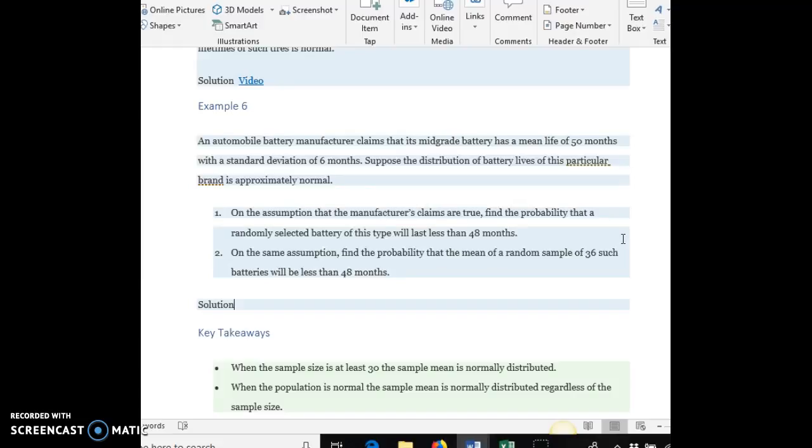And then secondly, on the same assumption, find the probability that the mean of a random sample of 36 such batteries will be less than 48 months. Now, I want you to notice how these two questions are different from one another. The first one, we only have one battery, which means we're dealing with just plain old X for our battery.